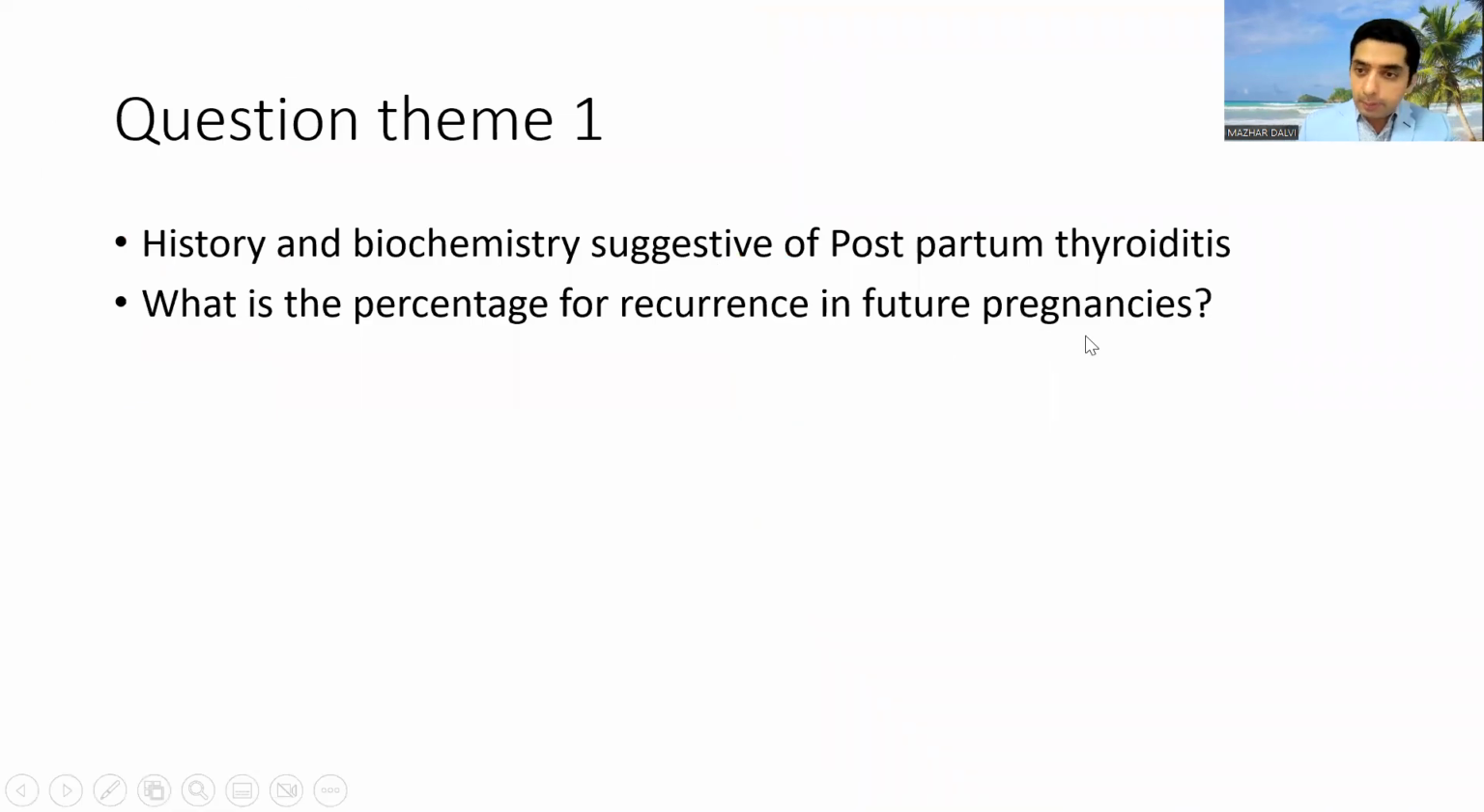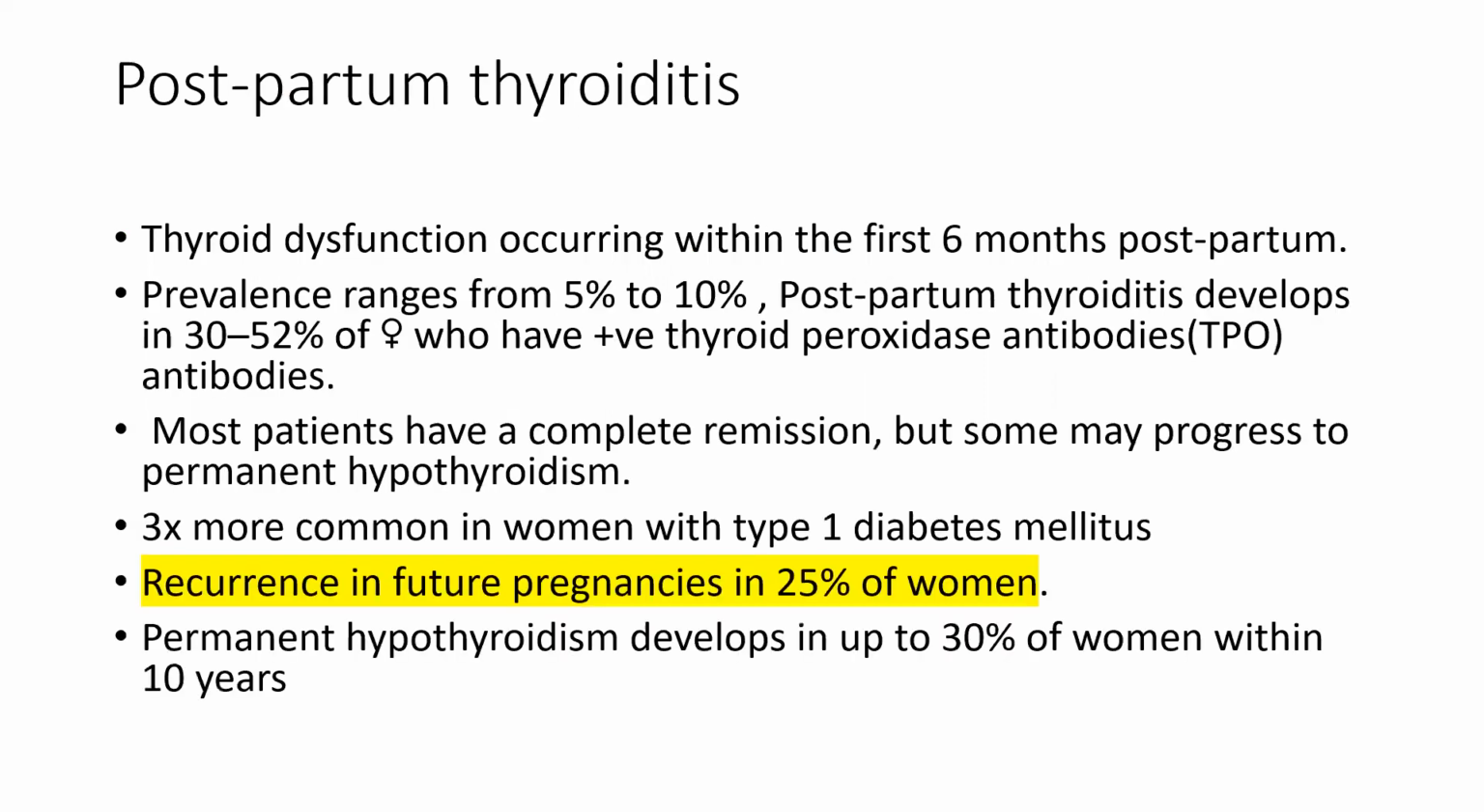So one of the question themes which had appeared in the previous exams was a typical history and biochemistry, which was suggestive of postpartum thyroiditis. And they had asked, what is the percentage for recurrence of postpartum thyroiditis in the future pregnancies? Let's look at the answer. So the correct answer is 25%.